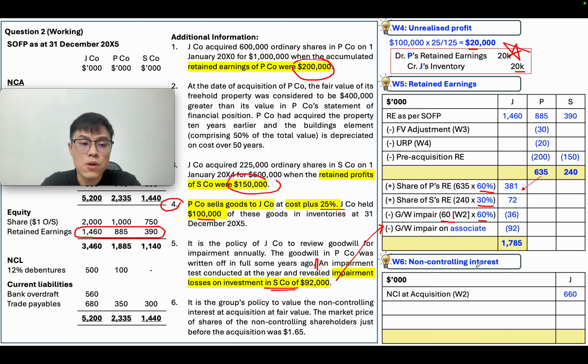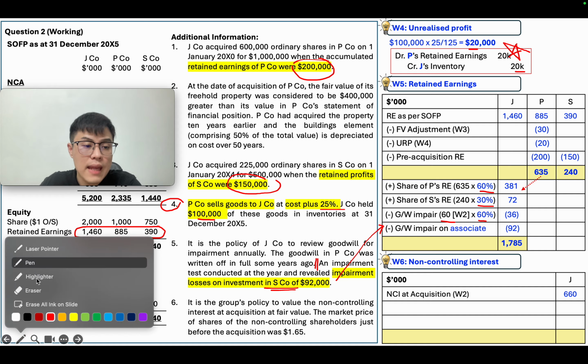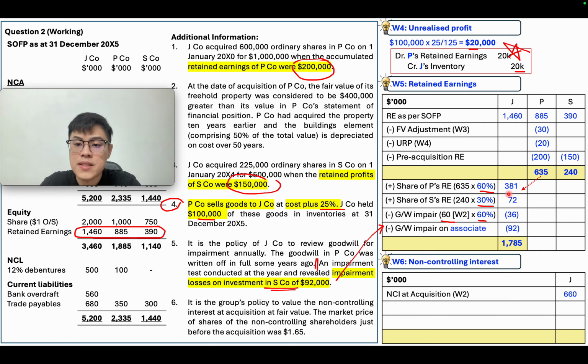So the next will be the non-controlling interest. If the retained earnings 60% are shared to you, the other 40% will be shared by NCI. The initial amount will refer to your goodwill working. The fair value of NCI is 660,000 to start, increased by share of profit and minus the impairment of goodwill because it's the full goodwill method. Again, 60% of the impairment goes to the parent and 40% of the impairment goes to NCI. So net it off, and your NCI will be valued at 890.